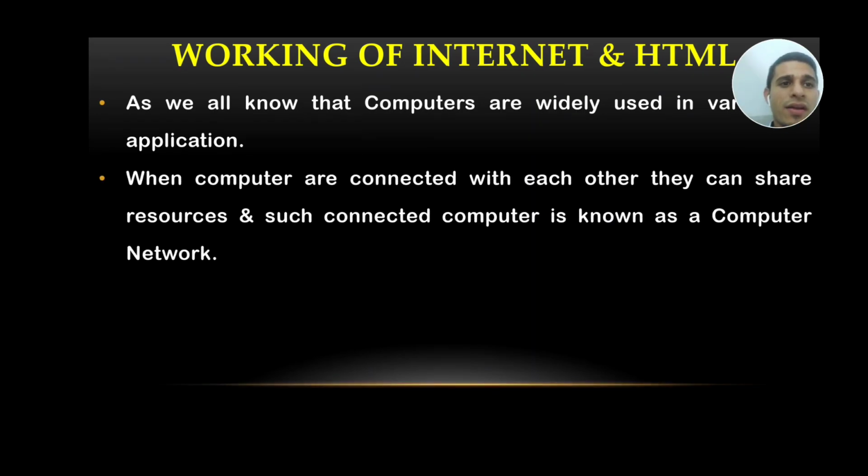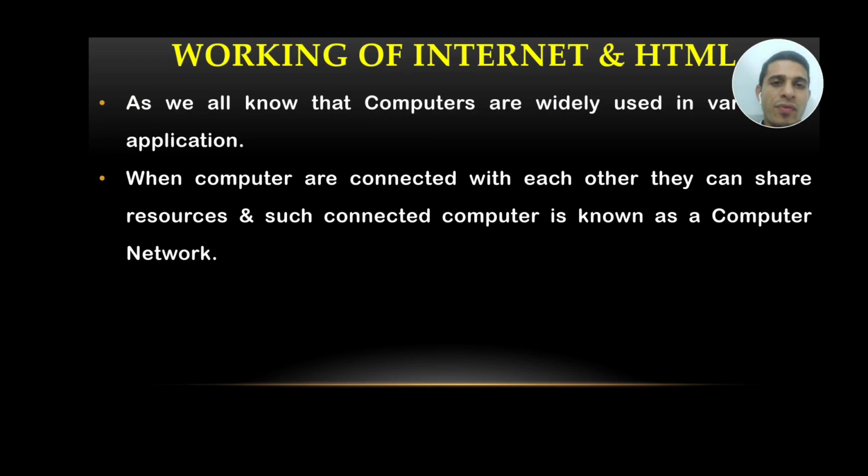So when we are connected with each other, we are able to share different kinds of resources, different kinds of files and folders, and that sharing can be done through a network, which is considered a computer network. The internet will not be formed directly. Internet is nothing but an interconnection network.